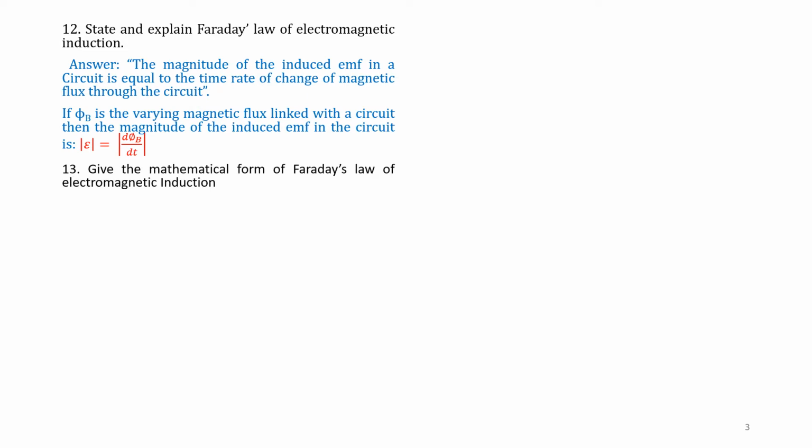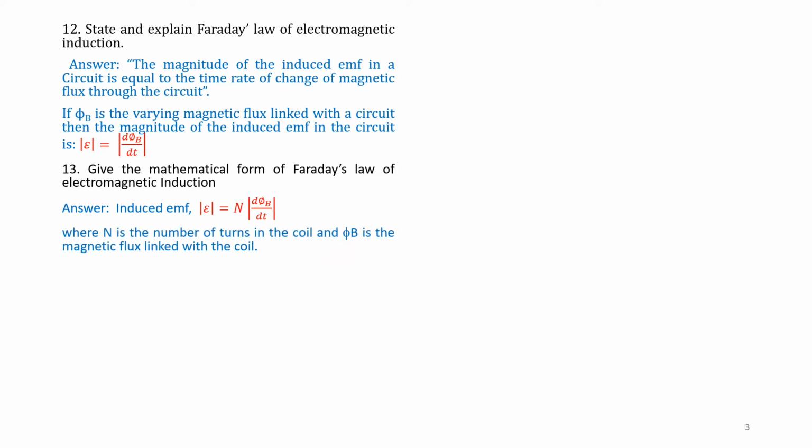Question number 13. Give the mathematical form of Faraday's law of electromagnetic induction. Answer. Induced EMF, mod E, is equal to N times mod d phi by dt, where N is the number of turns, phi B is the flux, d by dt is the time variation, and E is the induced EMF.